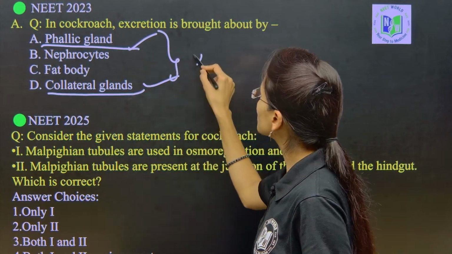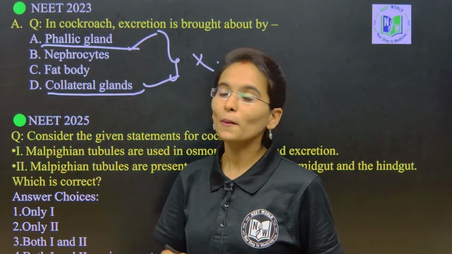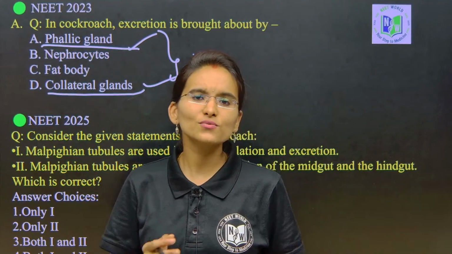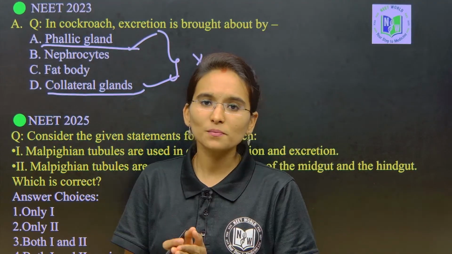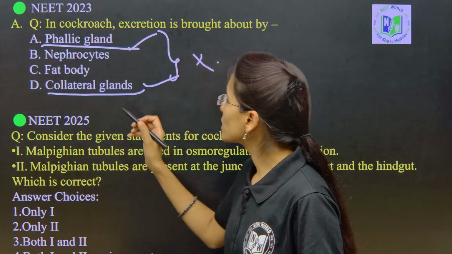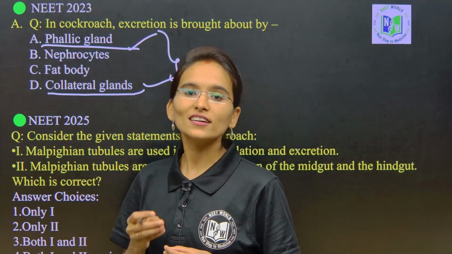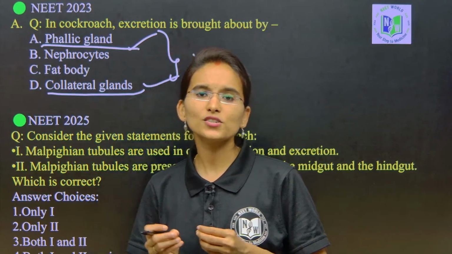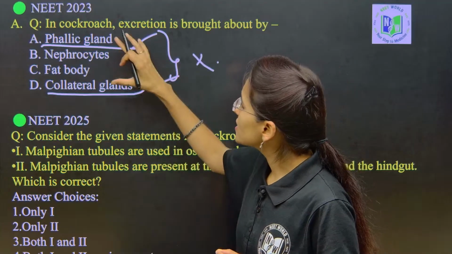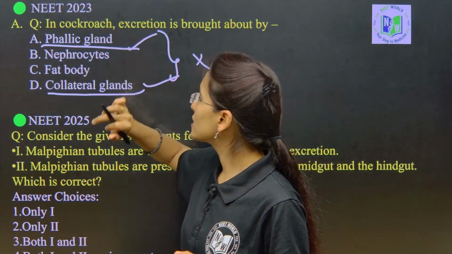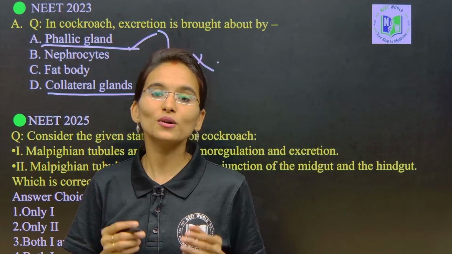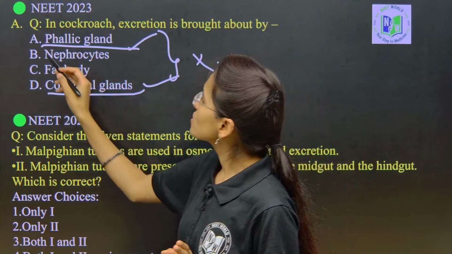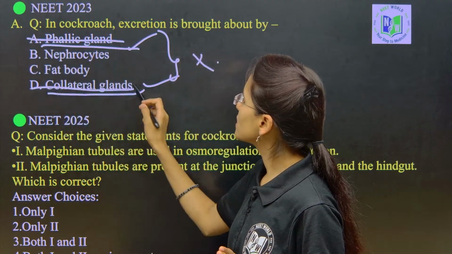These two are absolutely wrong options, my dear students, because phallic glands are found in the male cockroaches, involved in the secretion of the spermatophores, but collateral glands are found in the female cockroaches. These are involved in formation of the egg cases. I am going to explain phallic glands and collateral glands in detail in the reproductive system of the cockroach. So just eliminate option A and option D.